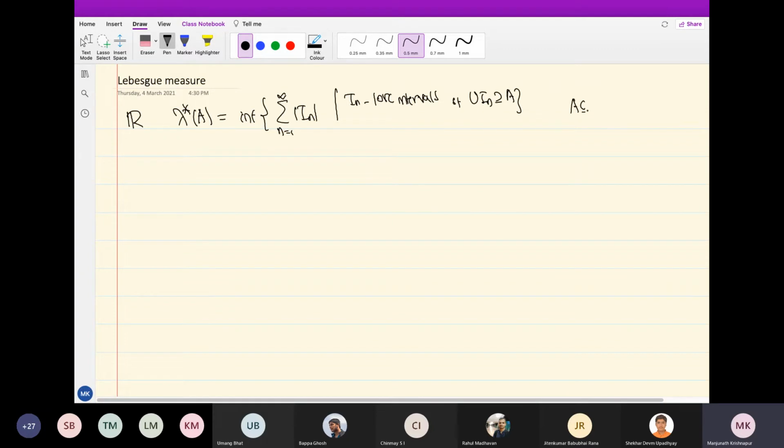This we define for all subsets of the real line. Okay, this is the Lebesgue outer measure, and we then defined the collection L. So L is the collection of all what I call Lebesgue measurable sets.